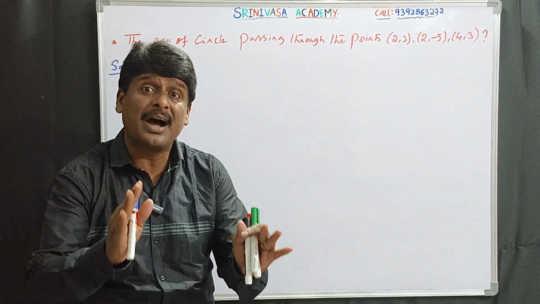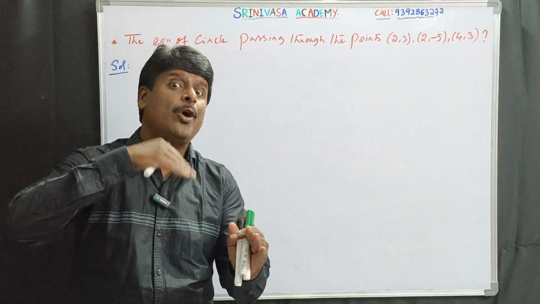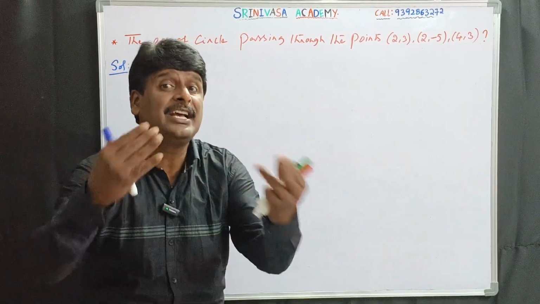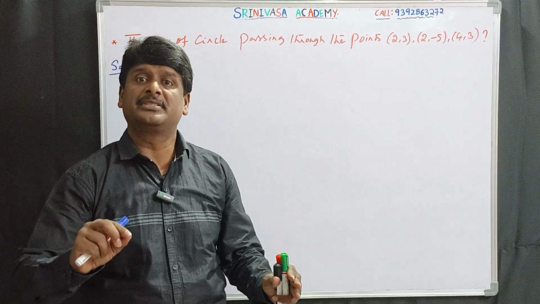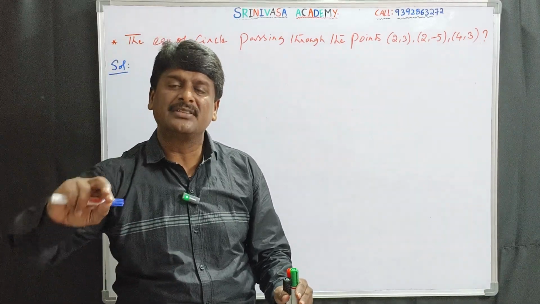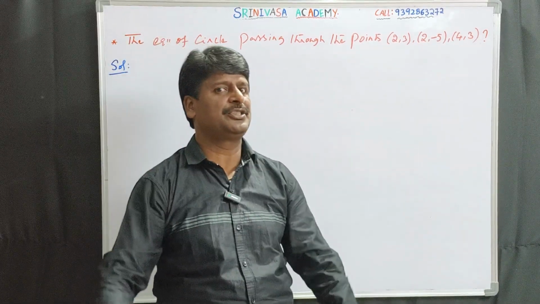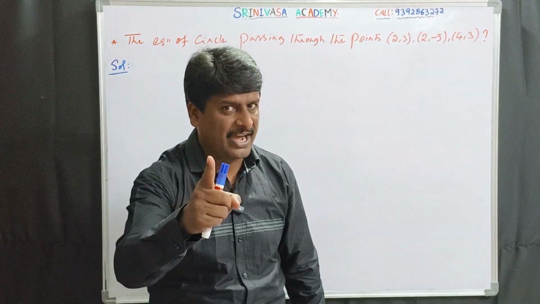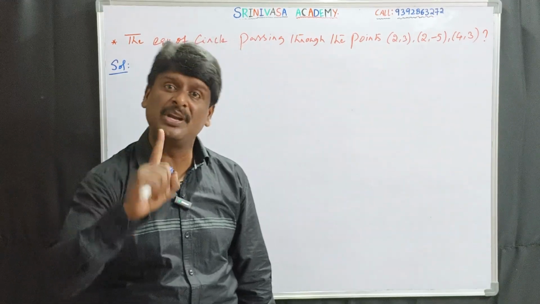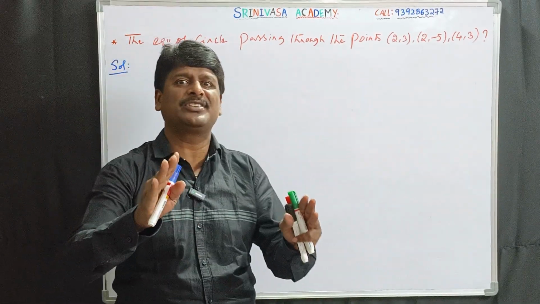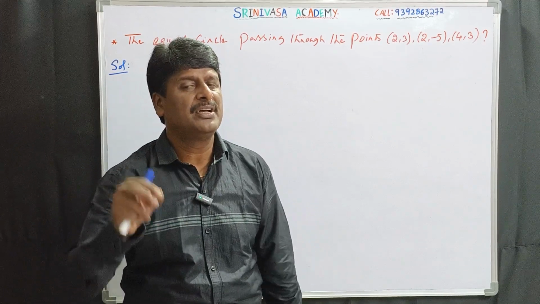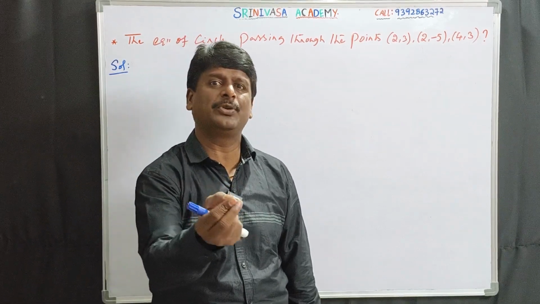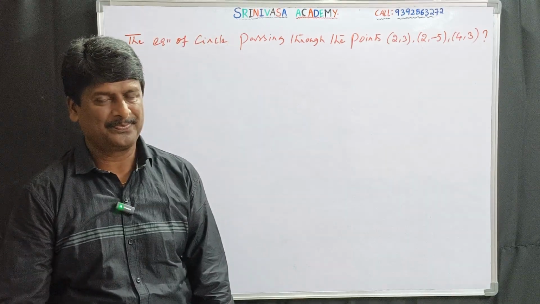But sometimes they may ask the radius of the circle. Options they will give: 3 units, 4 units, 5 units, 6 units. Is it possible to verify? That's why it is necessary to learn how to write the equation of a circle for 3 points which are not in the form of (0, 0), (A, 0), (0, B) also.